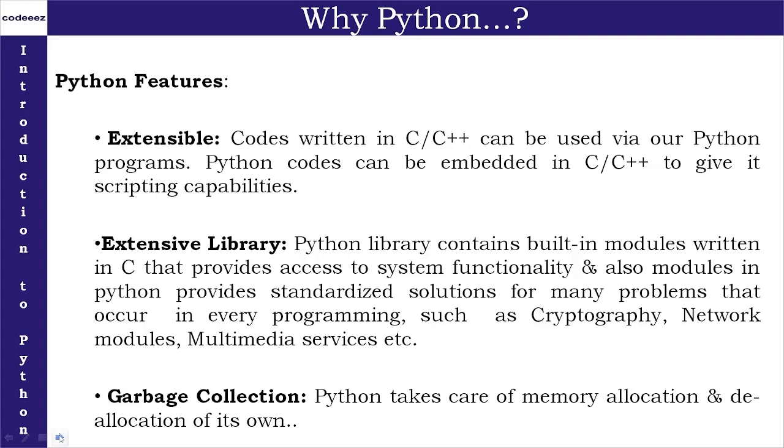Even the things that we write in Python can be embedded in C and C++ programs, right? This simply gives a scripting capability in C and C++ programming. So vice versa things are there. The codes written in C and C++ can be used in Python, and the codes written in Python can be embedded in C and C++. This is what extensible means.